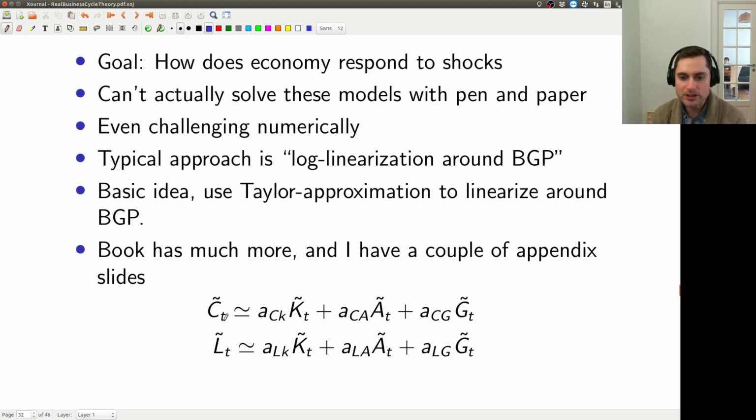And then our consumption today is going to be, again, this is all in logs, and deviations from the balanced growth path is going to be related to deviations of these three variables from the balanced growth path. These are like the state variables. And the same is true for labor. It's going to be log linearly related to deviations from these three variables.